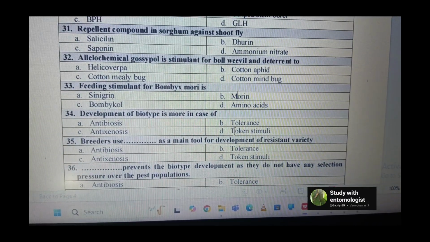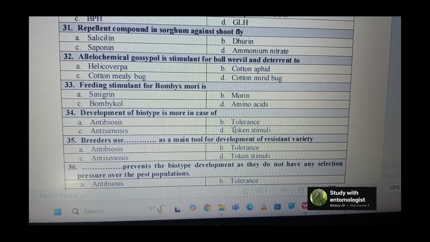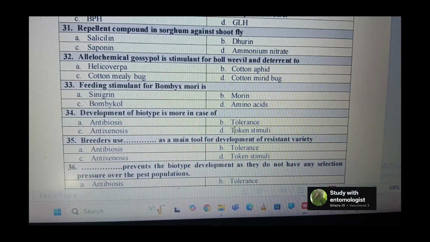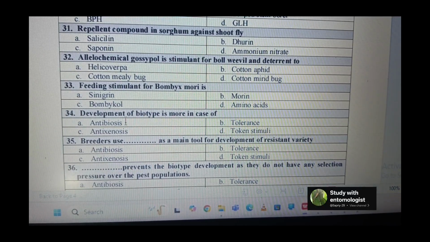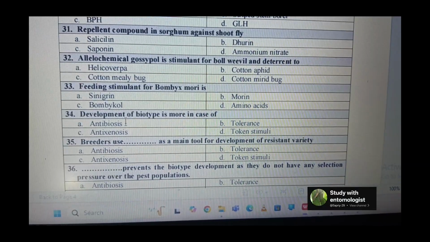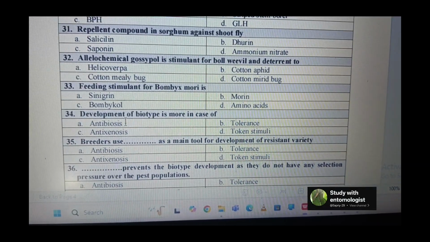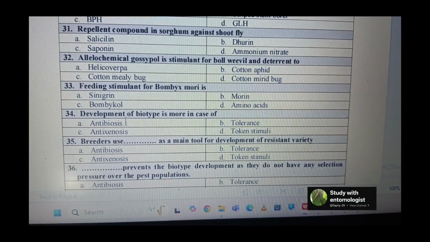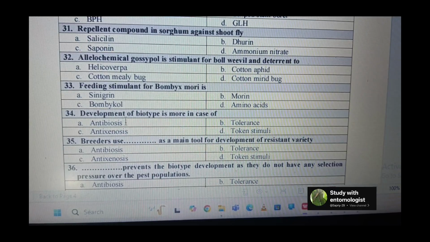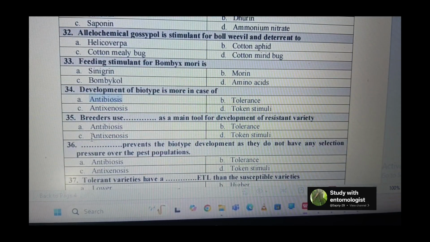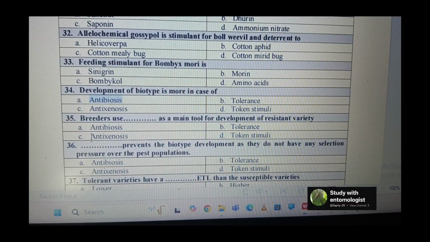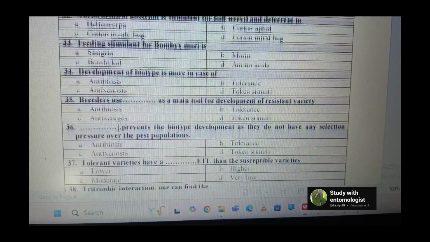Next question: development of biotype is more in case of, so whenever there is a selection pressure against their life, at that time they will change more drastically inside. That's why the development of biotype is mostly in the antibiosis cases. Breeders use dash as a main tool for development of resistant varieties, so they use antibiosis as a main tool.